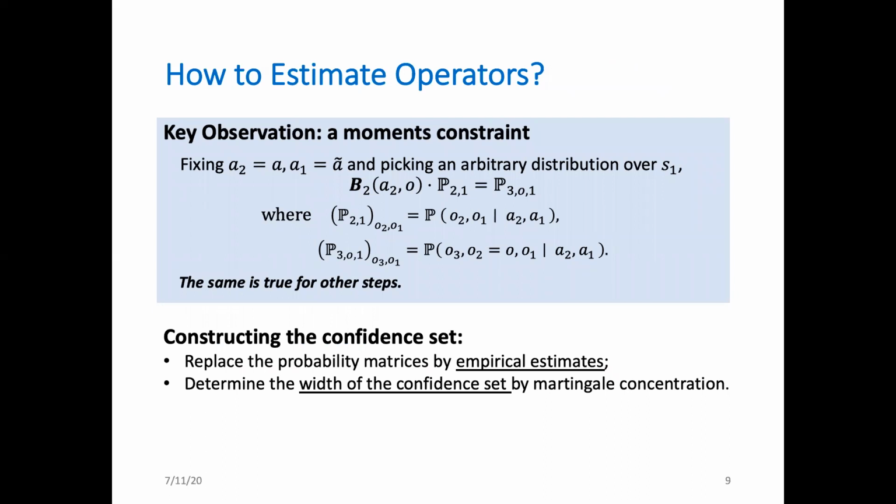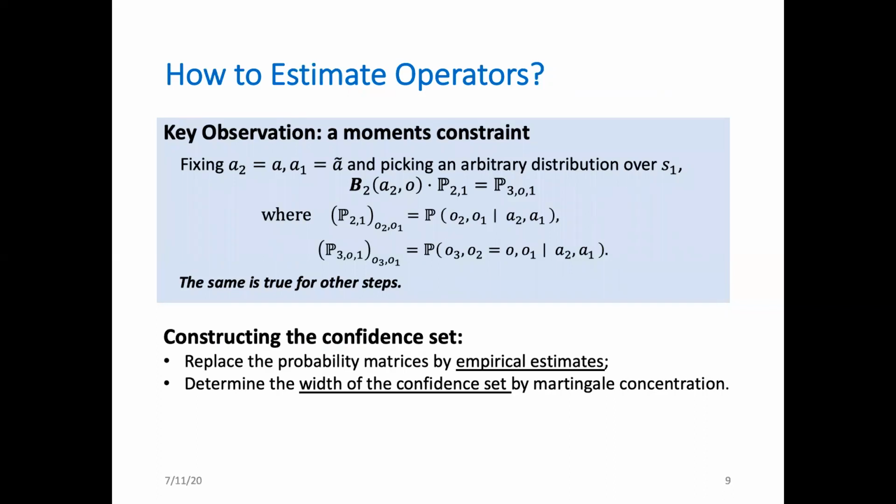One naive way is to simply try every action sequence and estimate the corresponding distribution of observation sequences. This method will blow up the sample complexity exponentially. Instead, in our algorithm, we utilize a moment constraint for operators. To give you a taste of what this constraint looks like, we take the second step as an example. The same holds true for other steps.